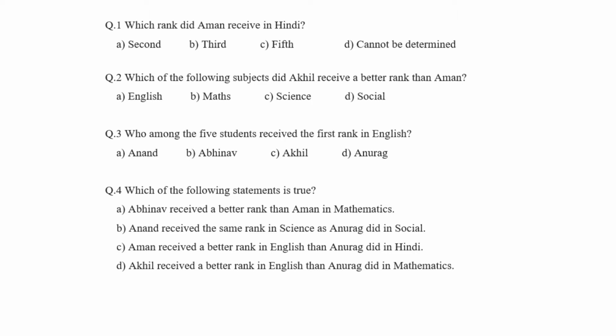Then who among the five students received the first rank in English? Again, I can find uniquely. Which of the following statements is true? So all of the four questions can be answered once I form the table. So let's look at how to do this set. First I hope you try this set by yourself and then we will see the solution.